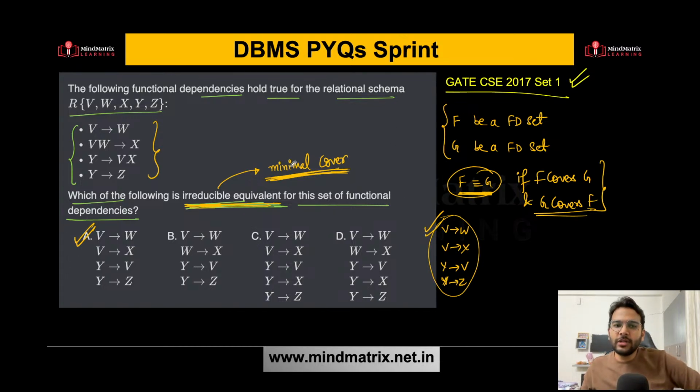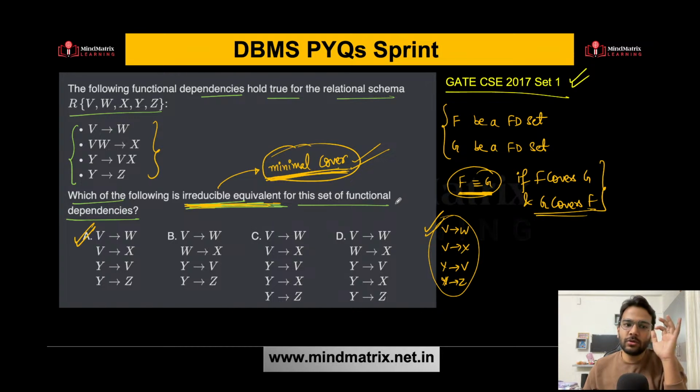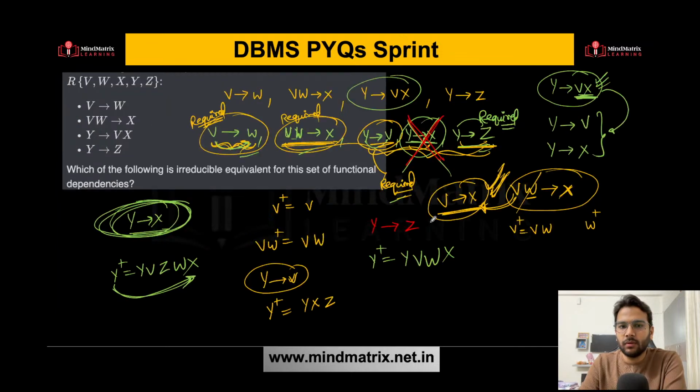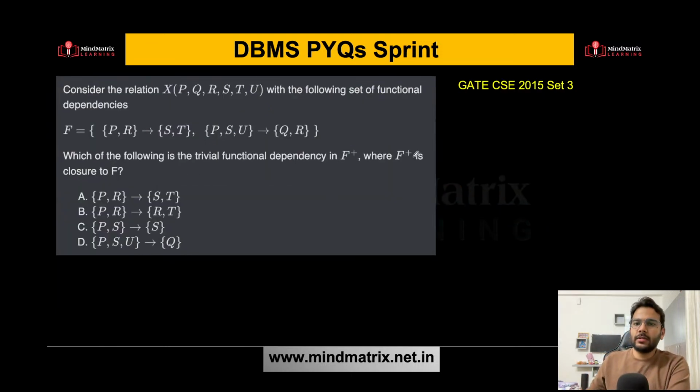So we are using the concept of minimal cover. Is this clear? So now we can say this is the irreducible equivalent. Any doubt, anyone? If you have any doubt, please ask. Option A is the correct answer over here. I hope it is crystal clear.